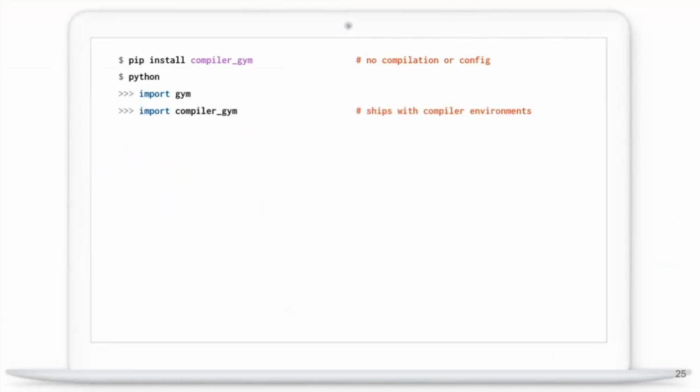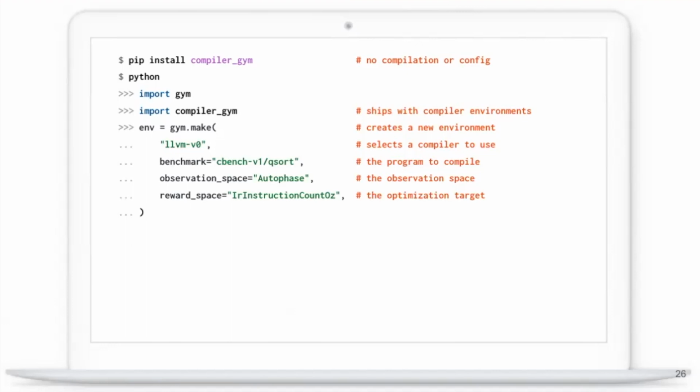So what we're going to do is import compiler_gym, and that's going to pull in all of our environments, these different compiler optimization problems that we support. And then we're going to say, okay, compiler_gym, go ahead and make me an environment. In this case, if you guys can see that, we're going to use the LLVM compiler. We're going to pick a particular benchmark to play around with, let's say a quicksort. We're going to pick this observation space, which in this case is called Autophase. So that's our representation of the program.